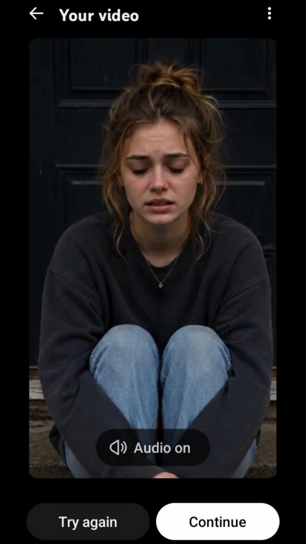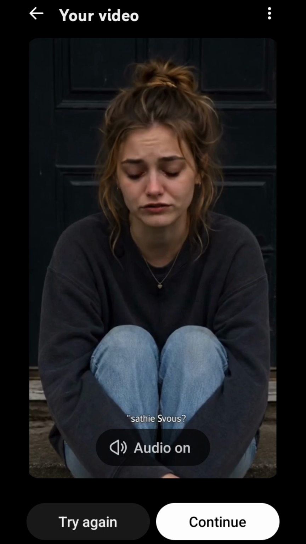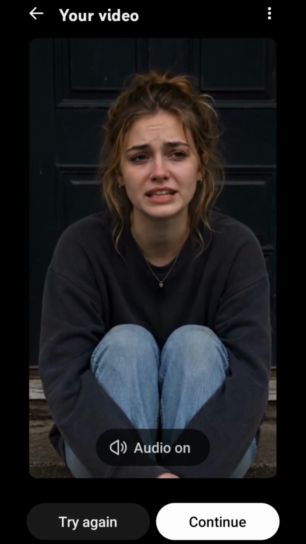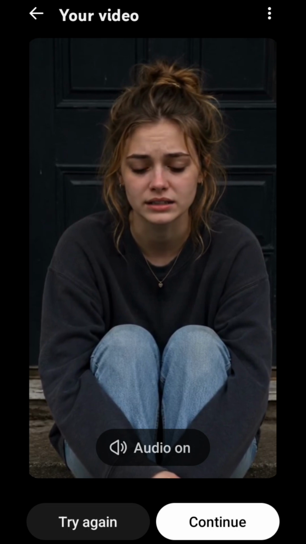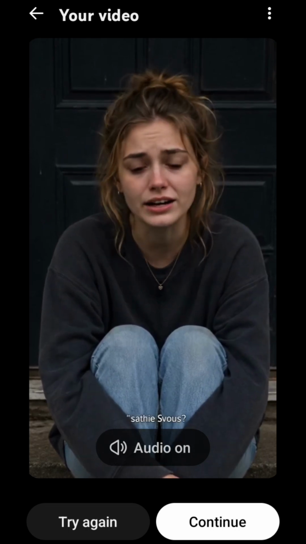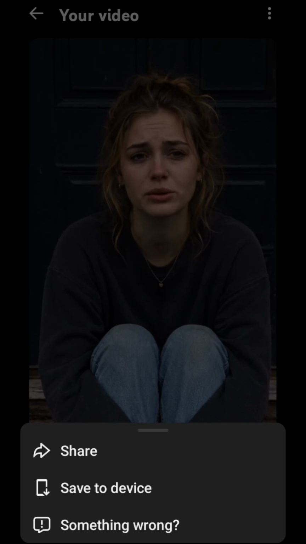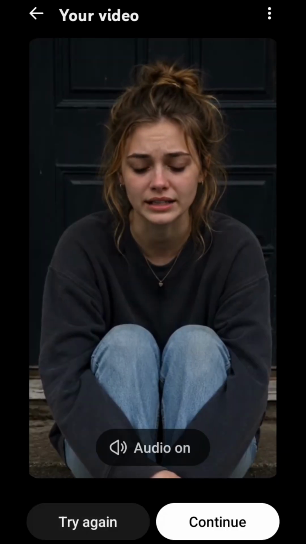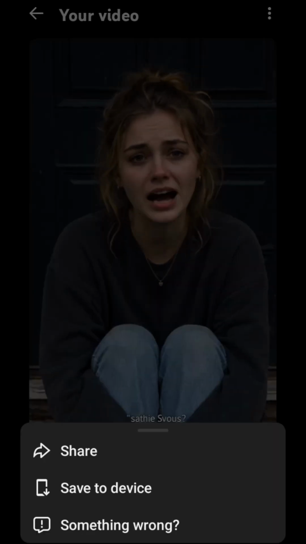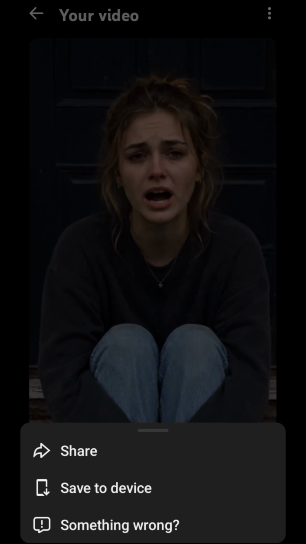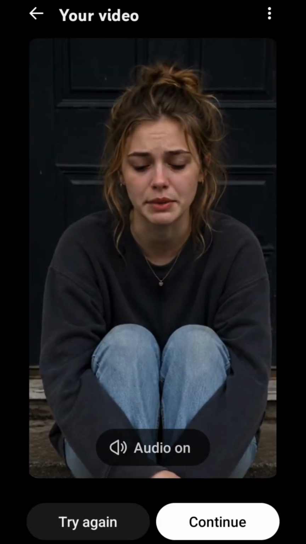If you don't like what you got, you can click on the three button up there and tell them the error you want them to correct. If you like what you got, follow. These three button up here now, you click it and it will bring share, Save to device. You just click on save to device. It has saved to my camera roll.